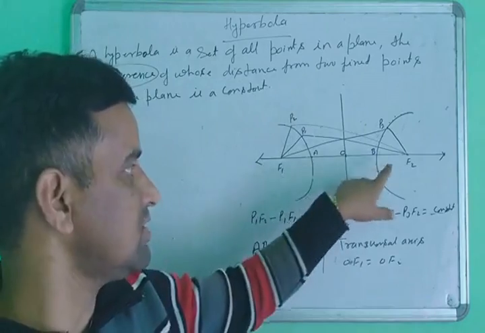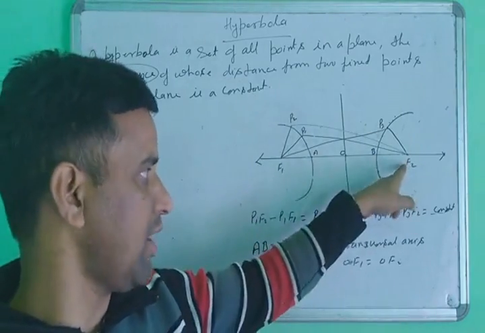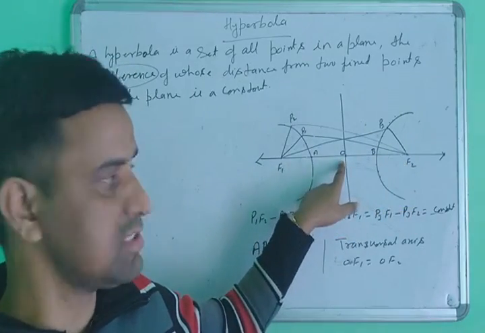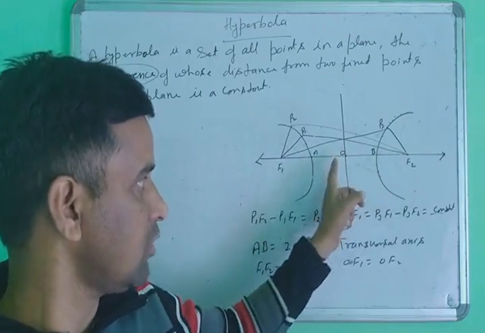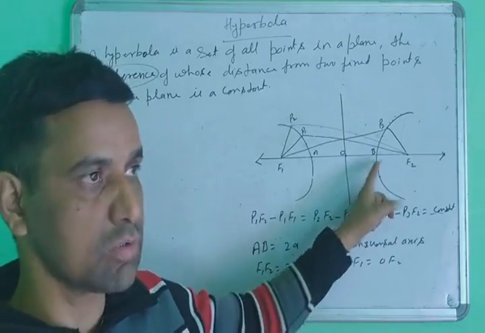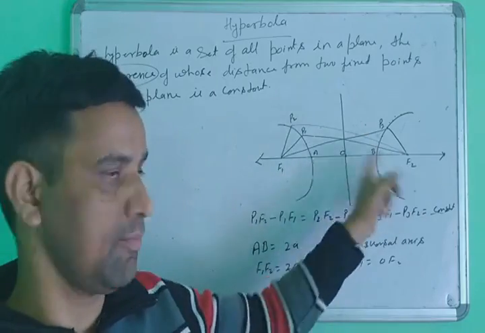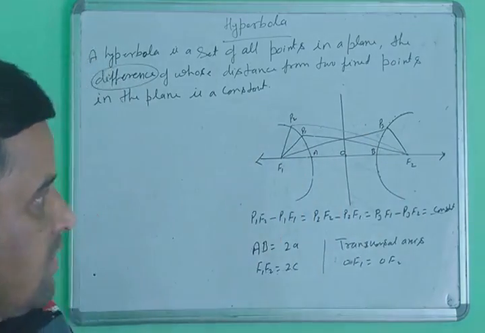That means O is the midpoint of the two foci points, and this point is called the center of the hyperbola. Don't say the origin. The center of the hyperbola is the midpoint of the two foci points. Second thing, next,